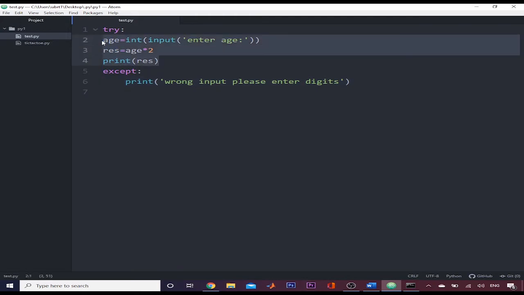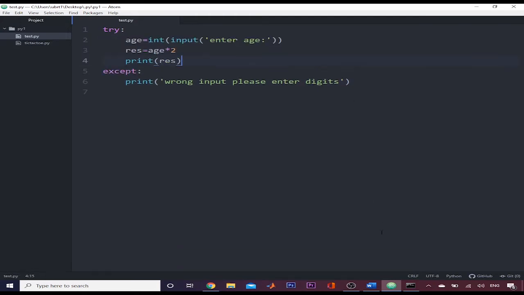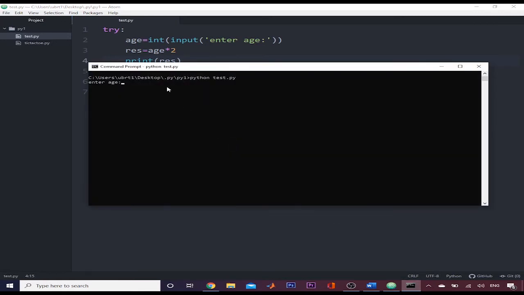So I have to indent this. Now if I run it and enter 20 in alphabets, it does not give us a traceback, rather it gives us a message that please enter digits.